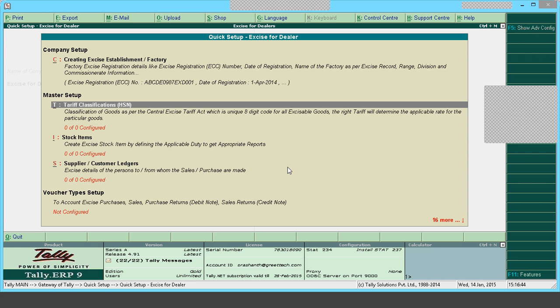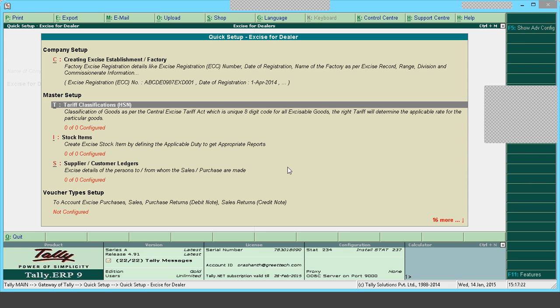This particular code, the HSN code, will be of 8 digits. The first 4 digits will be chapter and heading, the next 2 digits will be subheading, and the next 2 digits will be sub-subheading. Like this, the 8-digit HSN code is derived. I'll repeat it again. HSN means Harmonized System of Nomenclature. It is an 8-digit code given to every stock item, where the first 4 digits are chapter and heading, the next 2 digits are subheading, and the next 2 digits are sub-subheading.